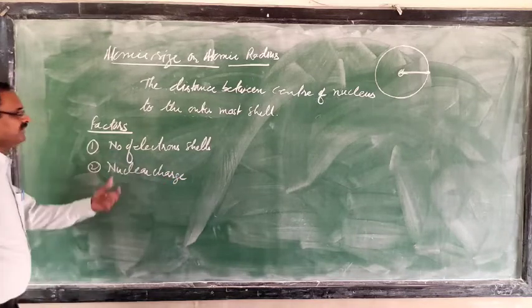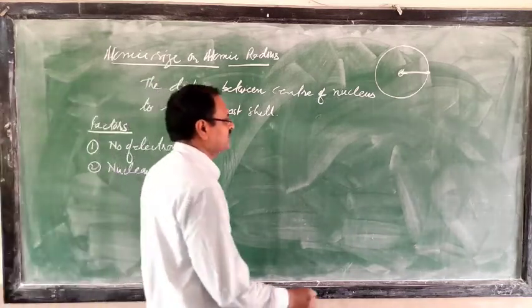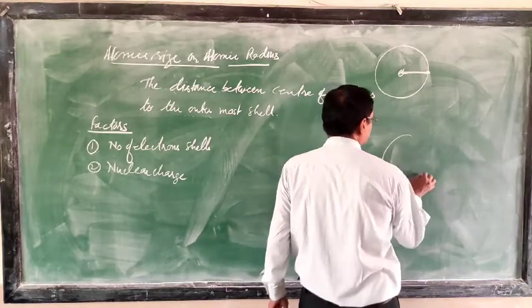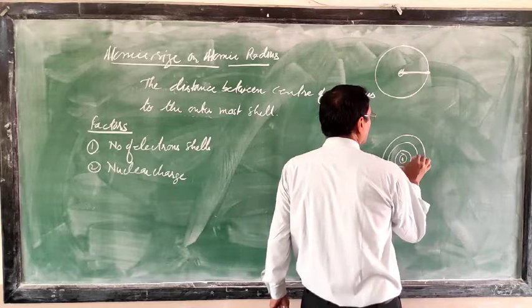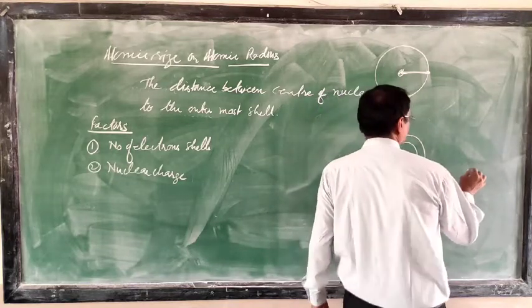You are familiar with the number of electron shells. Just see, I am taking two atoms, and another atom.